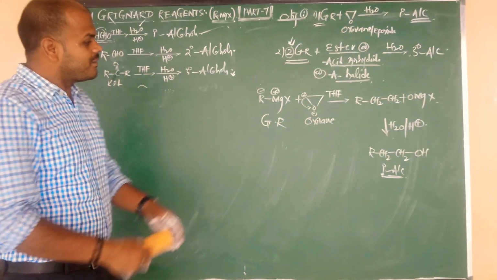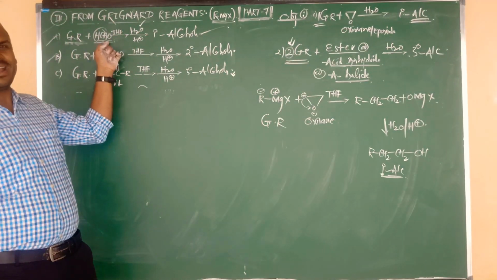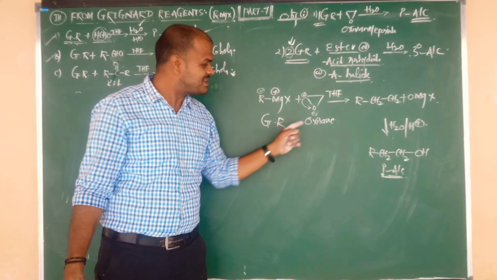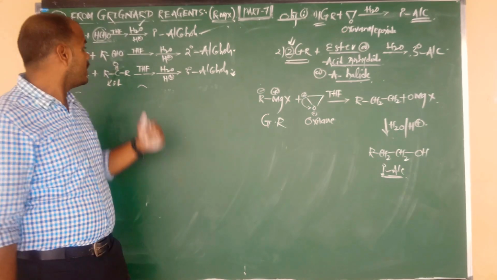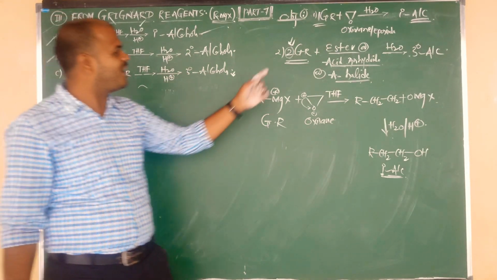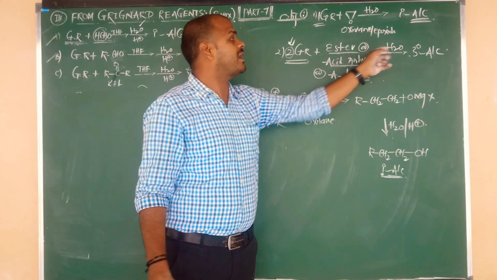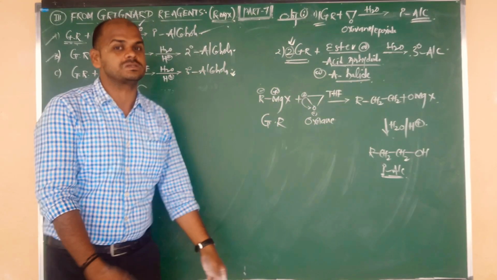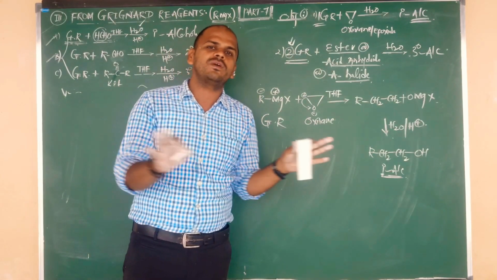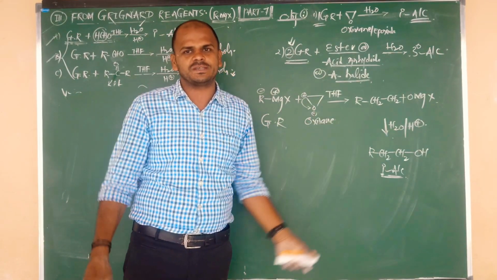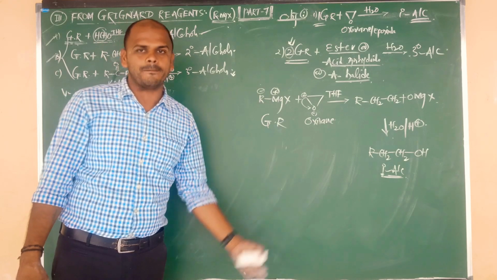So from Grignard reagents, we can prepare primary alcohols by two methods. Number one, Grignard reagent on reaction with formaldehyde gives primary alcohol. Number two, Grignard reagent on reaction with oxirane also gives primary alcohol. For tertiary alcohols there are four methods: Grignard reagent with ketone gives tertiary alcohol, and Grignard reagent with ester, acid anhydride, or acid halide, again followed by hydrolysis, also give tertiary alcohol. But these three are very important for theory cum objective. These two are important only for objective. Clear notes are there, I will send you through WhatsApp. I hope you understand. In the next class we are going to discuss the preparation of alcohols from carbonyl compounds. Okay, beta.